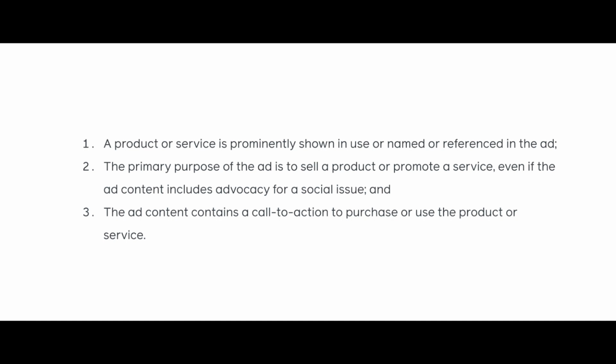So the things that they are looking for to allow you to bypass this verification process is that a product or service is prominently shown in your ad and is referenced or named in the ad. So the second one is that the primary purpose of the ad is to sell a product, promote a service or an event, even if the ad content includes advocacy for a specific political issue, and the ad's call to action is about buying the product or the service.